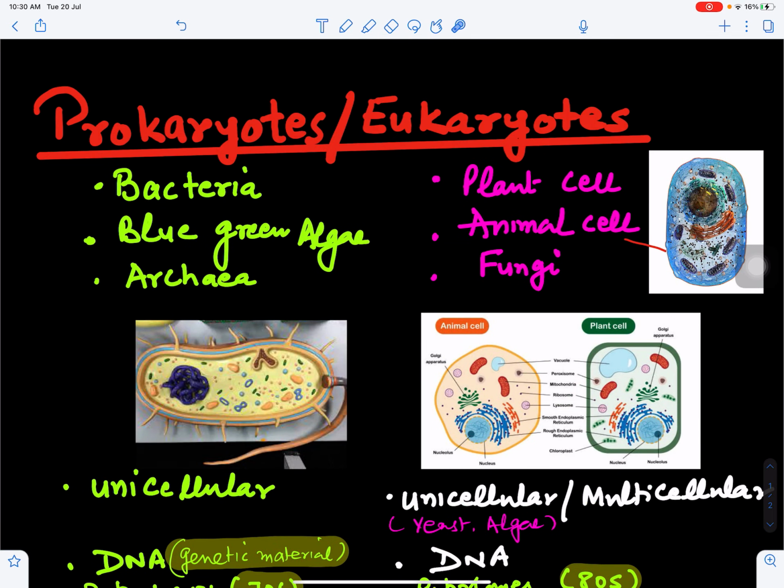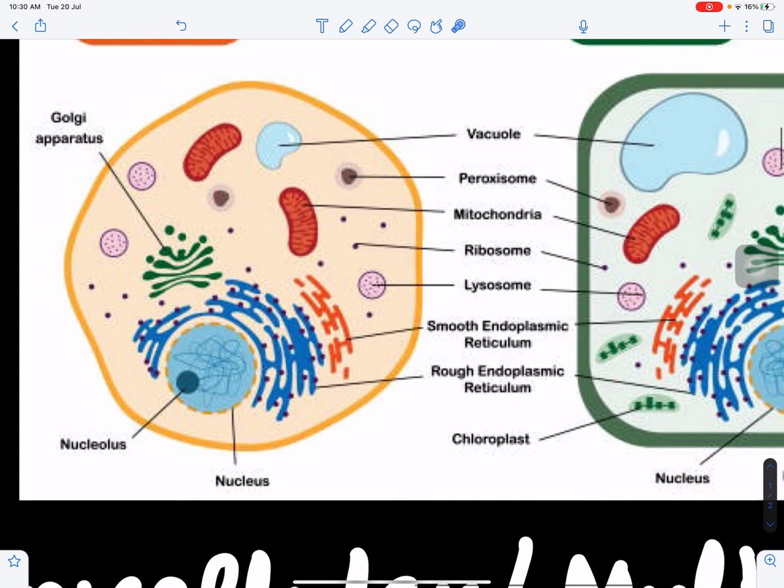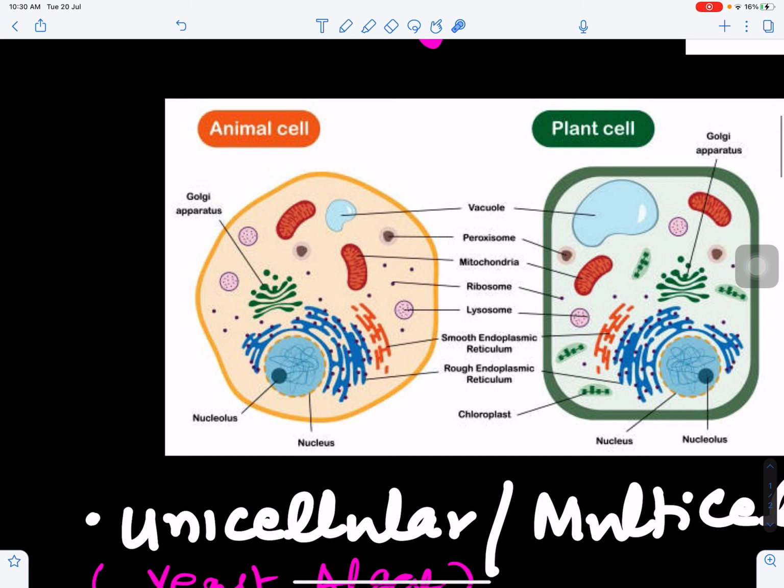We can see in this diagram, this is the animal cell, and this is the plant cell. This part is endoplasmic reticulum. Here also this is endoplasmic reticulum. This is Golgi bodies, mitochondria, peroxisomes. So these are the cell organelles which are found in eukaryotic cells.